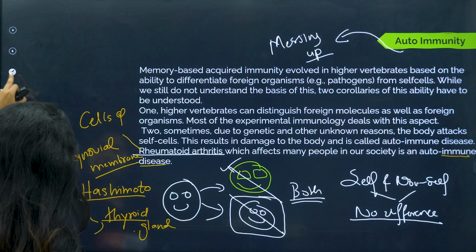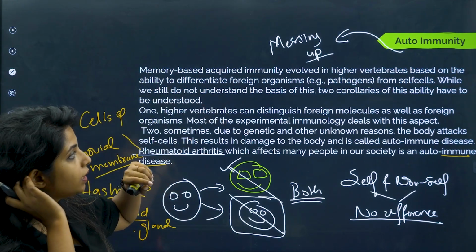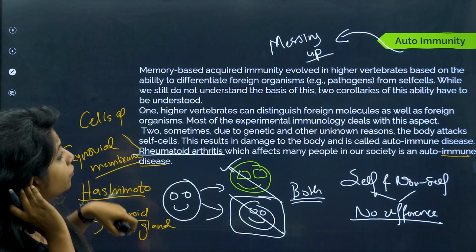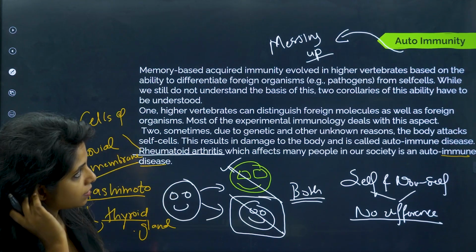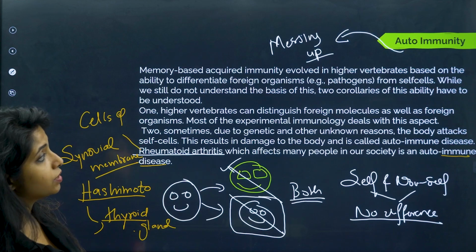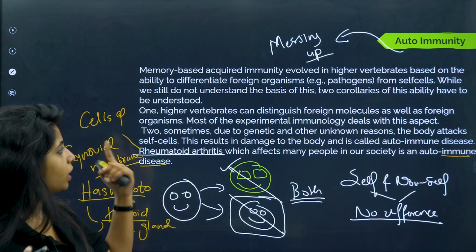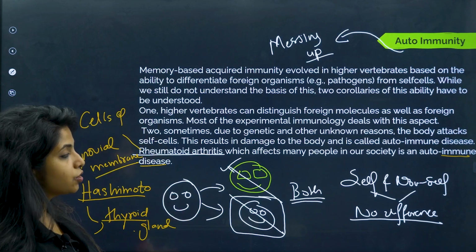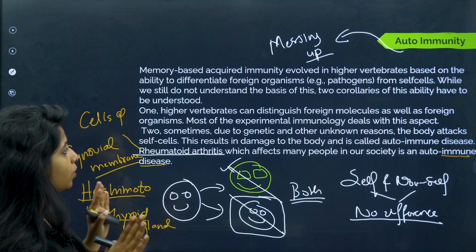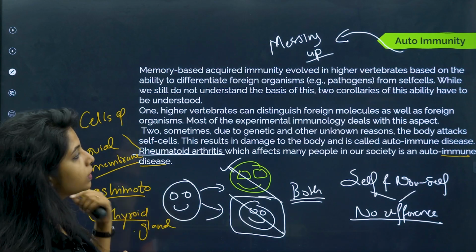Okay, let's have a read of it as well. Memory based acquired immunity evolved in higher vertebrates based on the ability to differentiate foreign organisms from self cells, that is autoimmunity. While we still do not understand the basis of this, two corollaries of this ability have to be understood. One, higher vertebrates can distinguish foreign molecules as well as foreign organisms. Most of the experimental immunology deals with this aspect.